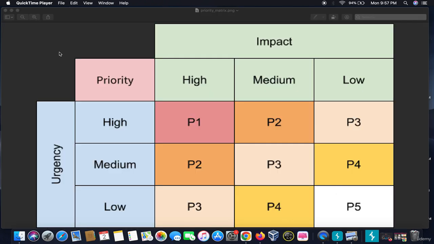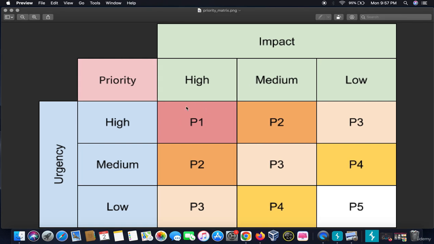In the world of bug hunting, when you explore bug bounty programs, there are five types of priority levels, starting from P1 to P5. I will explain the purpose of it in a very simple way. P1 bugs are of high priority and they have a high impact, right? The P2 bugs can be of high priority and medium impact, or of medium priority and high impact.